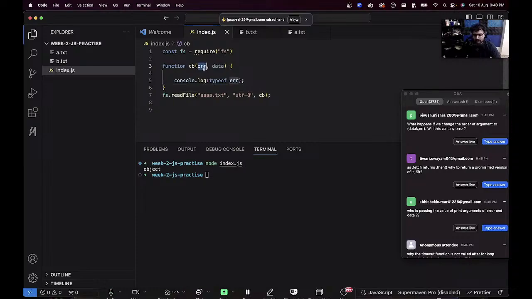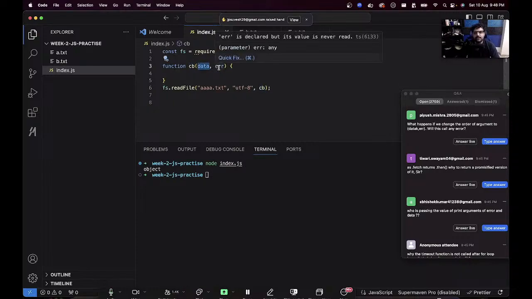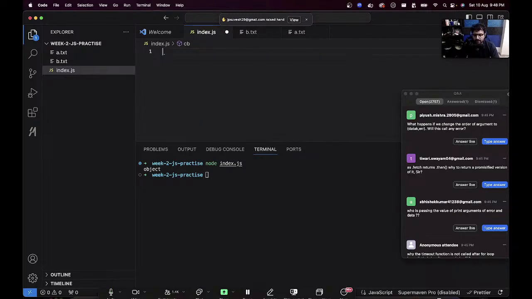What happens if I change the arguments? What do you think happens? Data, error. The callback still gets called with the first argument as error, second argument as data. So just because you change the names here, let's say I define function subtract(a, b) { return a - b }. Now if I flip the arguments to b, a, what happens? I'm now subtracting it the other way. So do you understand this?